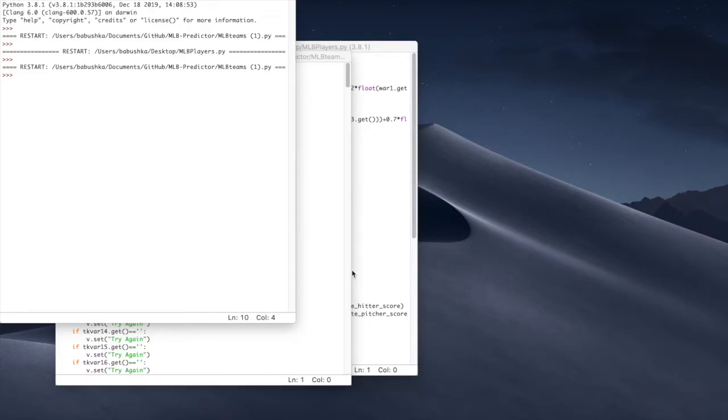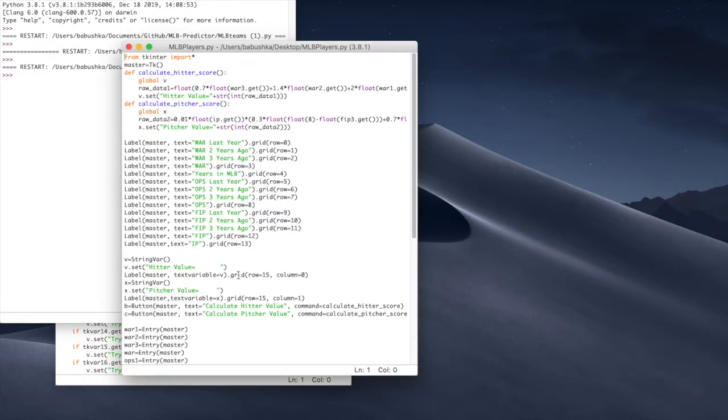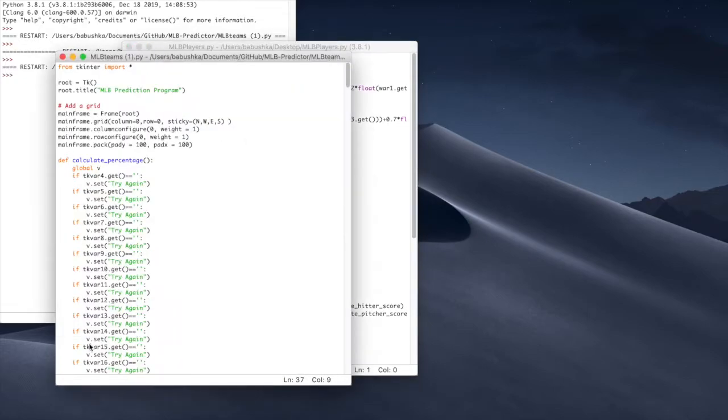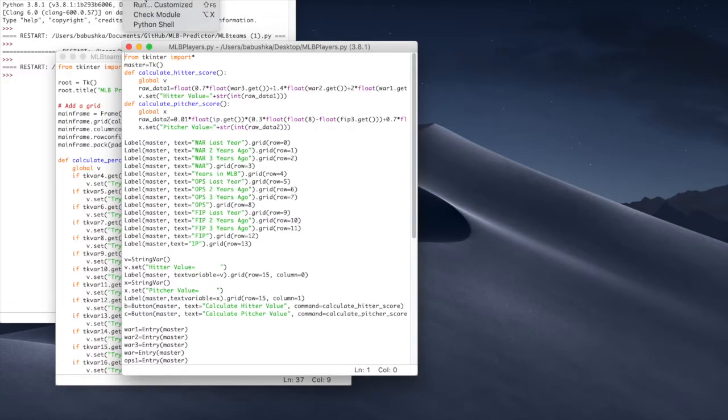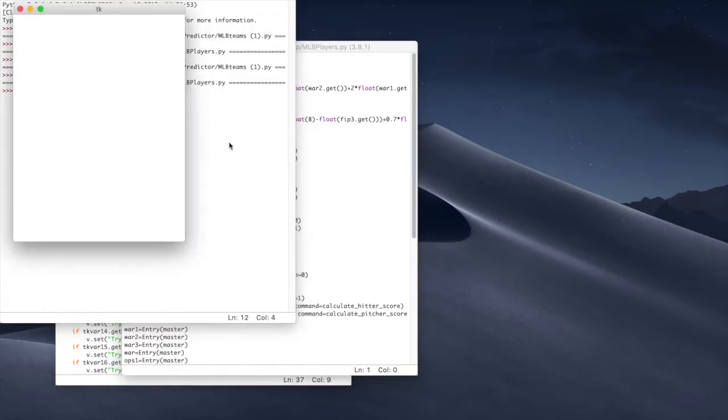For my project, I did an MLB prediction program. To accomplish this, I made two separate GUIs in tkinter. One for projecting the value of players for the upcoming season, and one for actually predicting the outcome of the games. For example, to find the value of a hitter, the user would run this program here